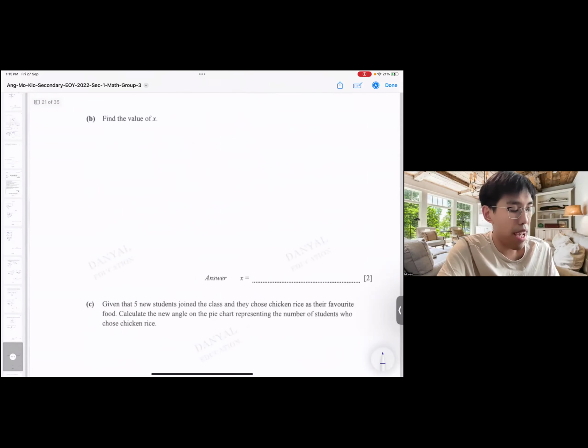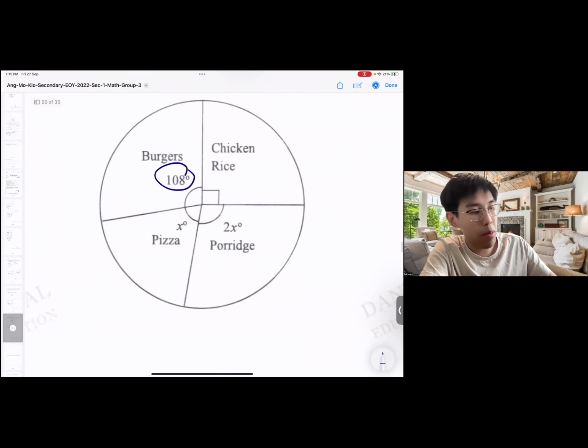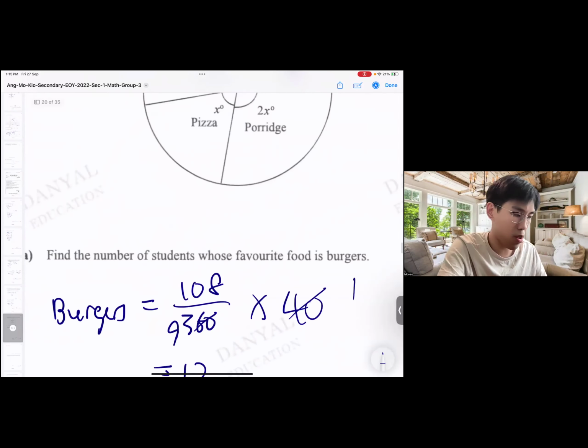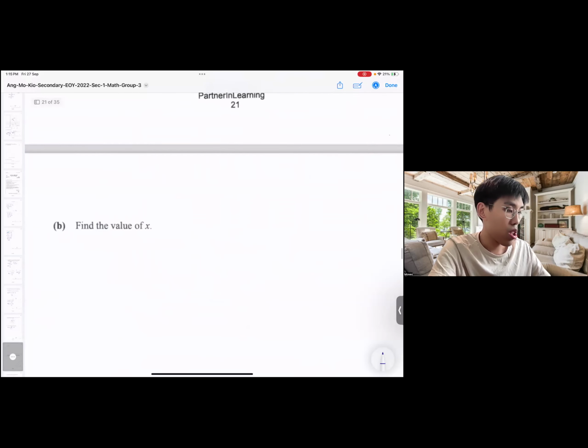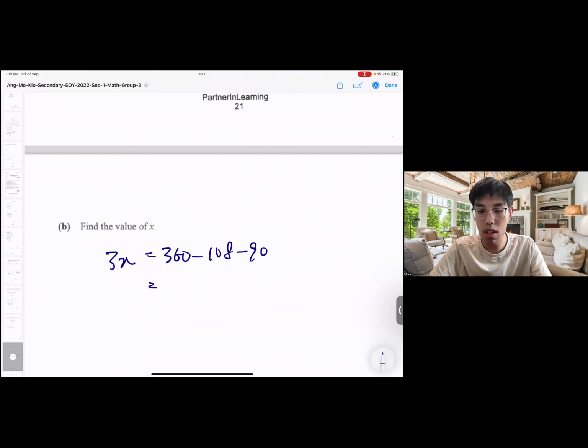Okay, next, find the value of x. Okay, so from here, there's a couple of things we can immediately find out. This is 90. Okay, so in order to find 3x, that means I take 360 minus 90 minus 108. That means from there, it's quite easy to solve already. So 3x equals 360 minus 108 minus 90. Press calculator, 270 minus 108, you get 162.